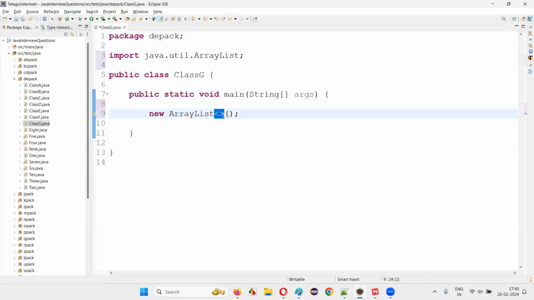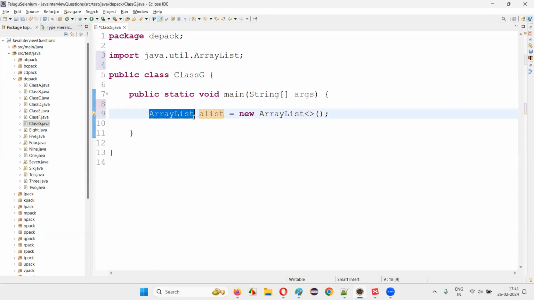And here, an extra thing that we have to do in ArrayList is that we have to add the less than greater than symbol. Now, once the object is created for this array list, we can create an object reference which refers to this particular object. Okay, we have to give some name which refers to this particular object created for the ArrayList. I'll just give some random name like aList, and I have to declare this aList, some random name given for the object reference, with the same ArrayList class.